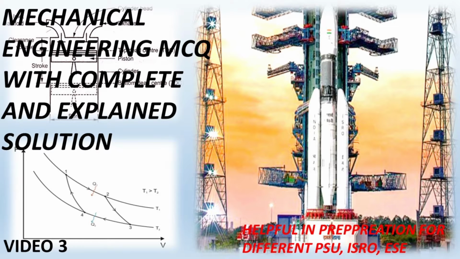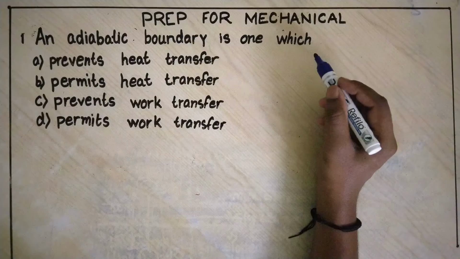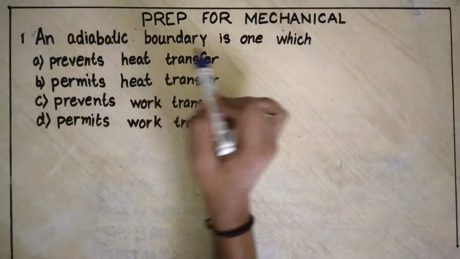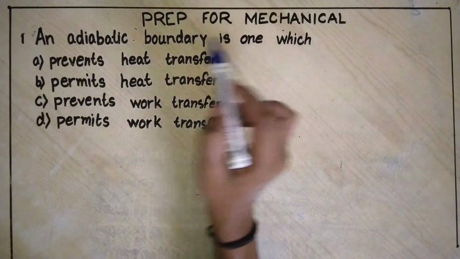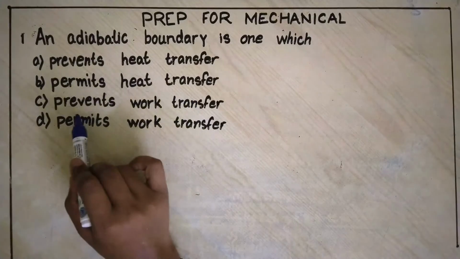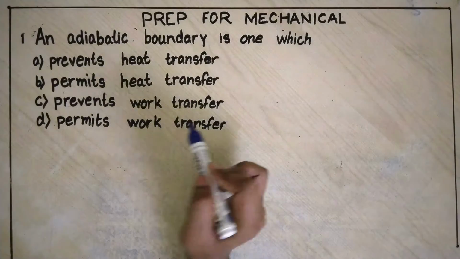This is video 3 of MCQ series. Today we will solve 5 important questions related to mechanical engineering asked in different exams. Our first question is: an adiabatic boundary is one which, the options are prevents heat transfer, permits heat transfer, prevents work transfer, permits work transfer.